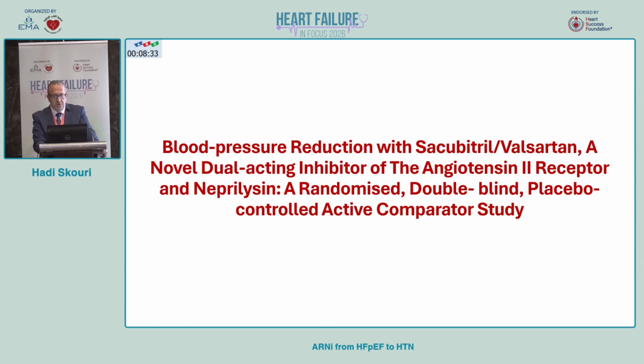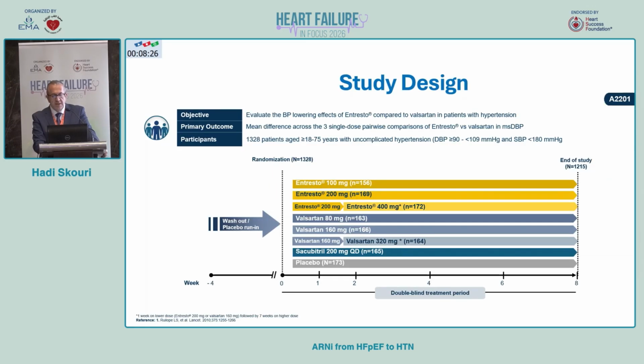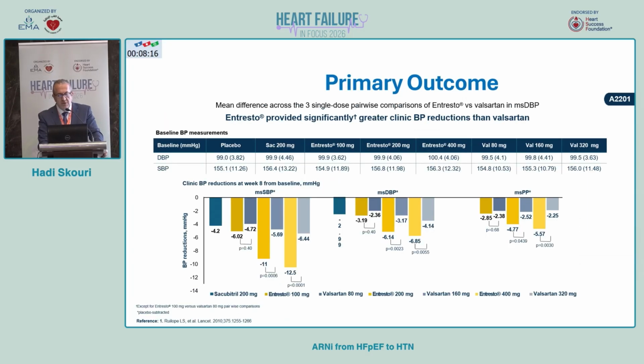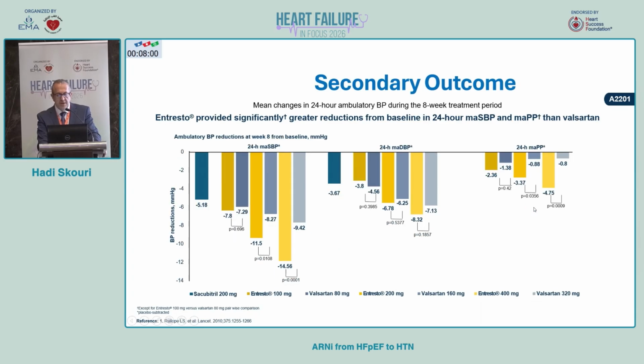compared to also a comparator in this. It was a randomized, double-blind, placebo-controlled trial too, showing a reduction in different settings: sacubitril/valsartan alone with different doses, valsartan with different doses, and sacubitril alone in these patients. And we can see also just the same thing, that with sacubitril/valsartan 200 and 400 milligram, compared to valsartan 160 and 320, there is significant reduction in systolic, diastolic, and mean pulse pressure in these patients.